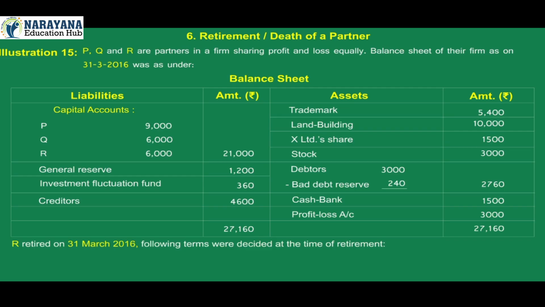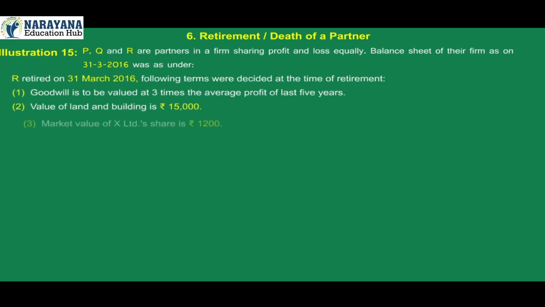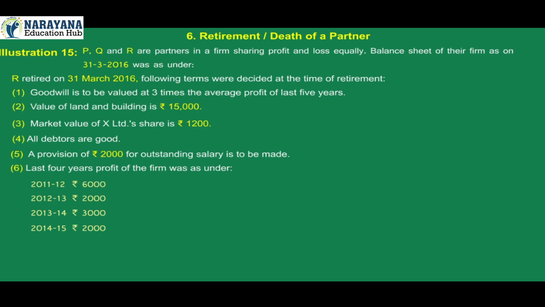Following terms were decided at the time of retirement. 1. Goodwill is to be valued at 3 times the average profit of last 5 years. 2. Value of land and building is Rs 15,000. 3. Market value of X Limited's share is Rs 1,200. 4. All debtors are good. 5. A provision of Rs 2,000 for outstanding salary is to be made. 6. Last 4 years' profit of the firm was as under. 2011-12 Rs 6,000. 2012-13 Rs 2,000. 2013-14 Rs 3,000. 2014-15 Rs 2,000.